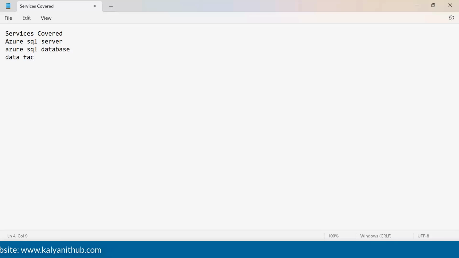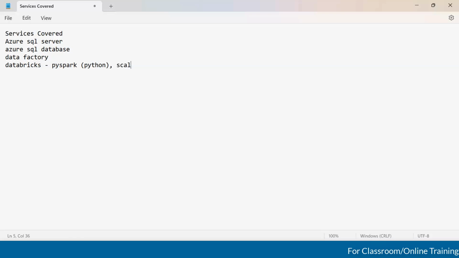So we are going to cover Azure Data Factory, Databricks. In Databricks, we will cover PySpark. And of course, PySpark is nothing but Python. Databricks also supports Scala, R, and SQL. Right, guys, so either we can call it like that.